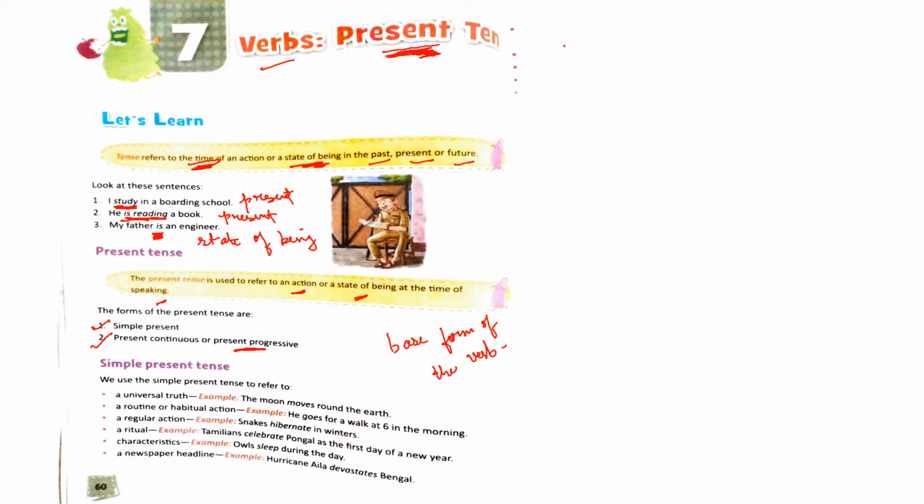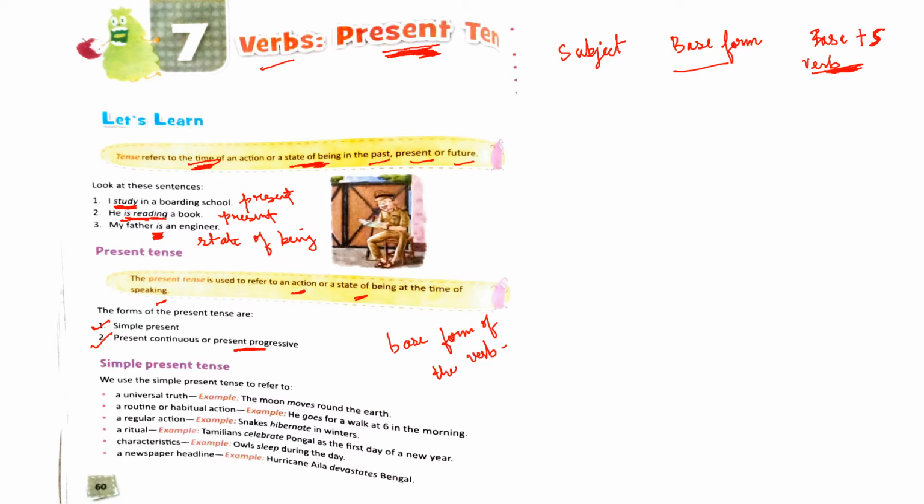So let me make a table here for you. Subject. Okay, it can take two forms. One could be base form of the verb, simply the base form, or it could be base form plus s, or you can just simply say verb plus s. You have to add s with it. These are the two forms you can use in simple present tense. Which one you will use will depend on the subject.